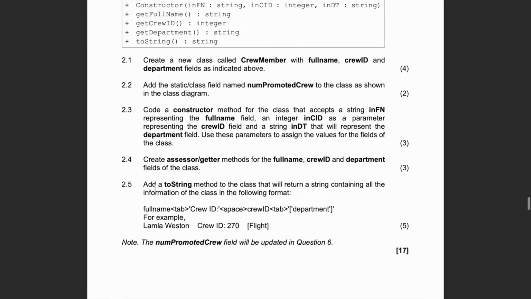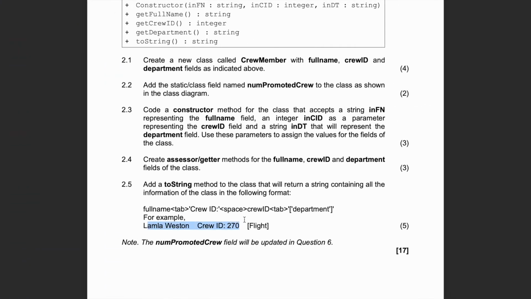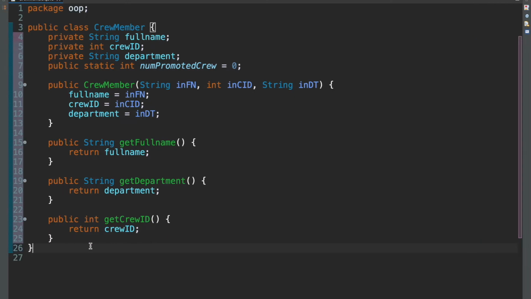And here we have to read the question. It says add a toString method to the class that will return a string containing all the information in this format. So a full name, tab, the text crew ID, space, the value for the crew ID, tab, and then open bracket, department inside, close bracket. Okay. And he gave us an example there just so you can see or have an idea of what it should look like. So we'll take that to note and get started on the toString.